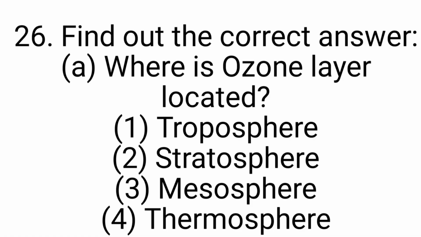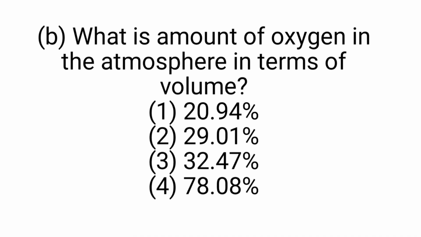Question number 26. Find out the correct answer. A. Where is the ozone layer located? The options are troposphere, stratosphere, mesosphere, thermosphere. The answer will be stratosphere. B. What is the amount of oxygen in the atmosphere in terms of volume? A is 20.94, B is 29.101, C is 32.47 and D is 78.08%. The answer will be option A, 20.94%.